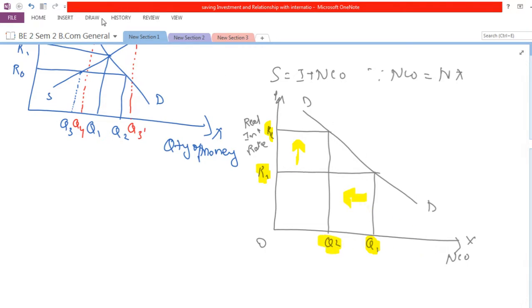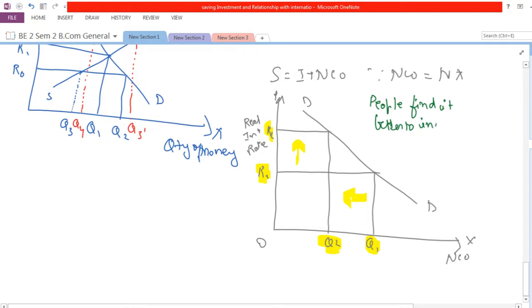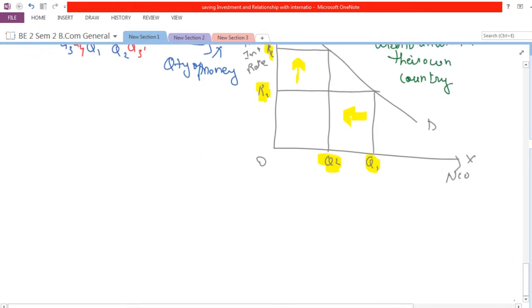Now why has the capital outflow reduced? Because people find it better to invest in their own country. Due to this, the capital outflow reduces, and people would prefer to invest in their own country rather than going out to another country.